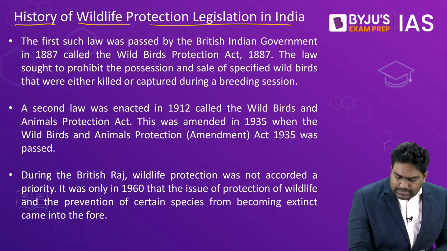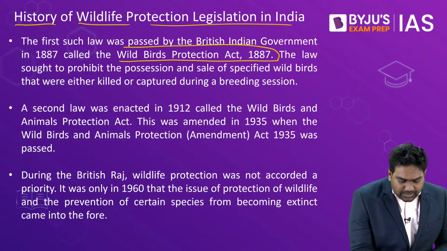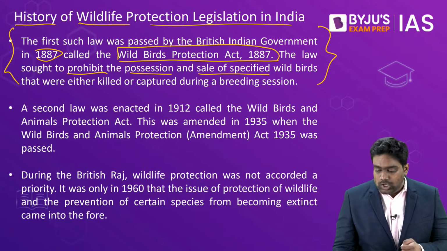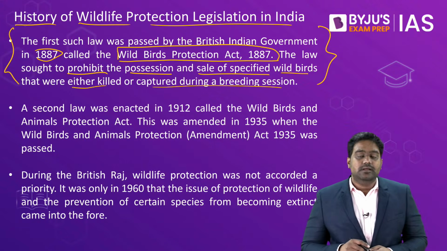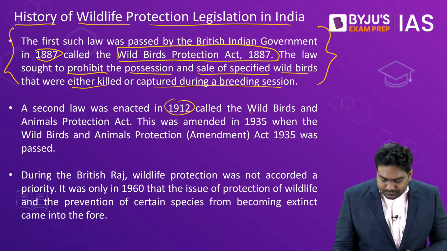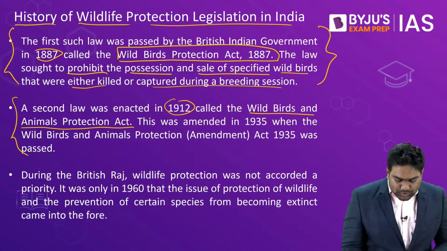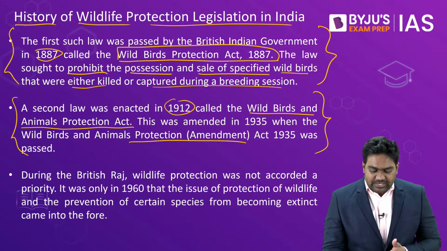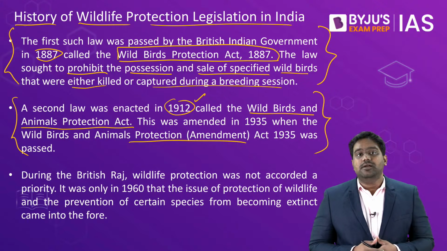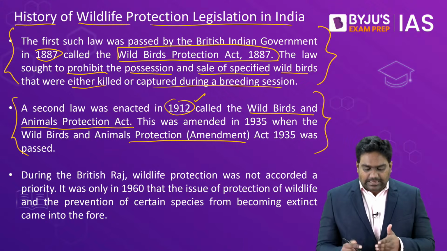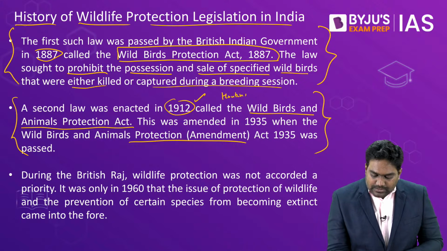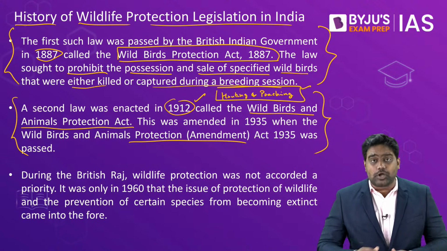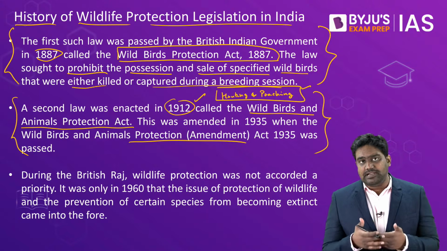There were a few laws like the Wild Birds Protection Act of 1887, that sought to prohibit the possession and sale of specified wild birds. Then later, in 1912, the Wild Birds and Animal Protection Act was also introduced. These were two colonial era legislations which were designed to protect the wildlife of India. But both were very ineffective in tackling the threat of hunting and poaching, because during the British Raj, there was no genuine focus or priority given to wildlife conservation and wildlife protection.